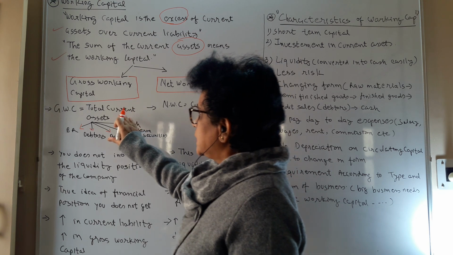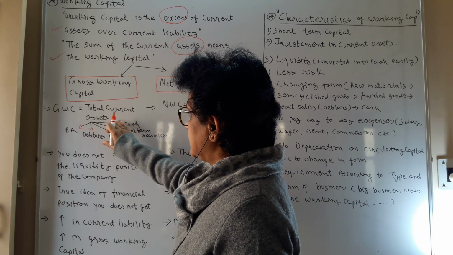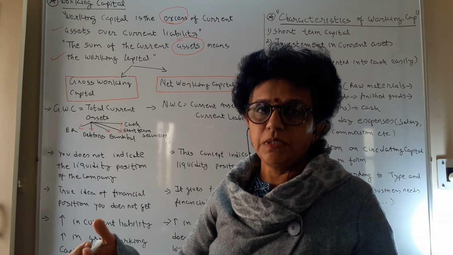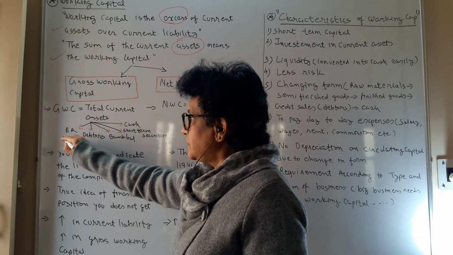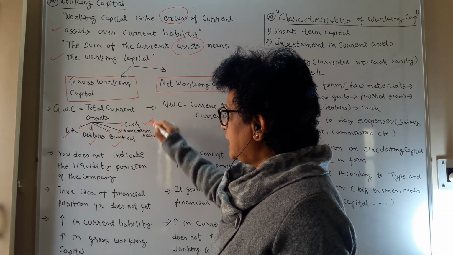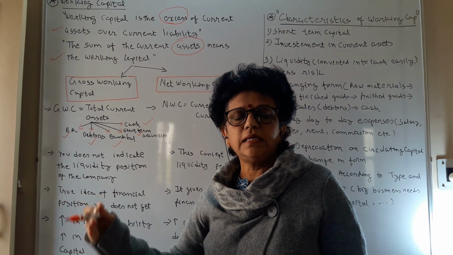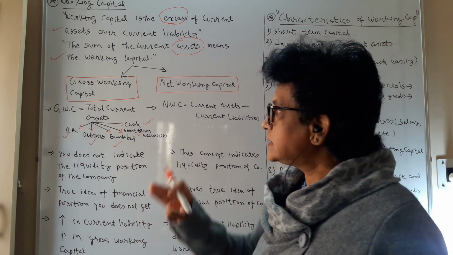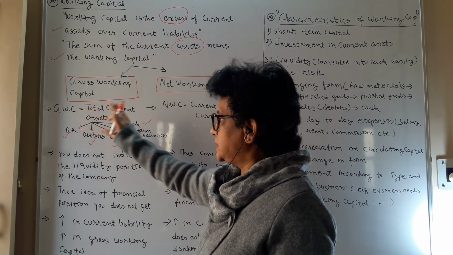So how can gross working capital be defined? Gross working capital means total current assets. Whatever current assets you have, that is your gross working capital. Now what are current assets? In accounts also we have learned that current assets are your bills receivable, your debtors, the bank balance you have, the cash on hand you have, and short-term securities. These are things which can be easily converted into cash and have maximum liquidity. All those current assets are sufficient for you to run your day-to-day business activity.